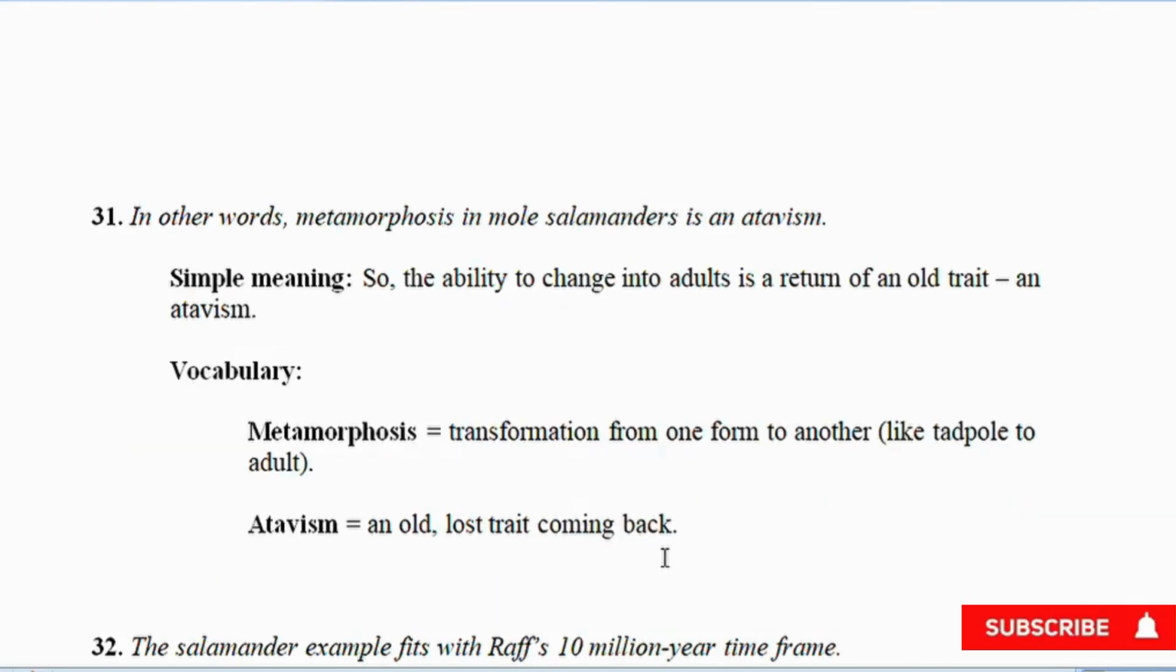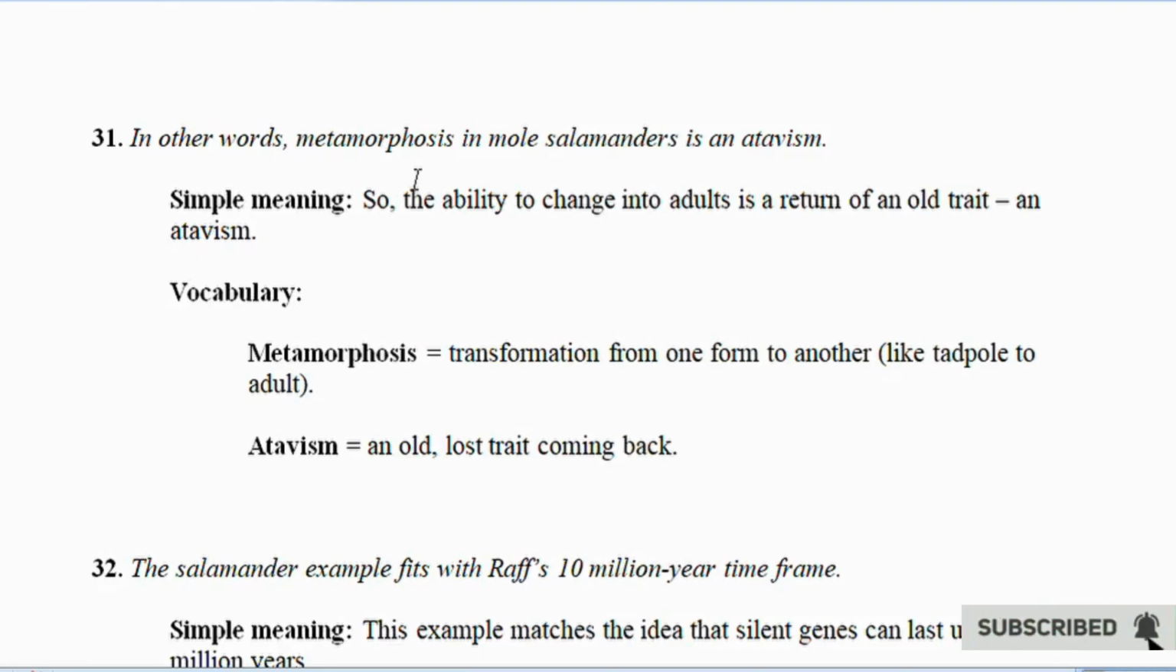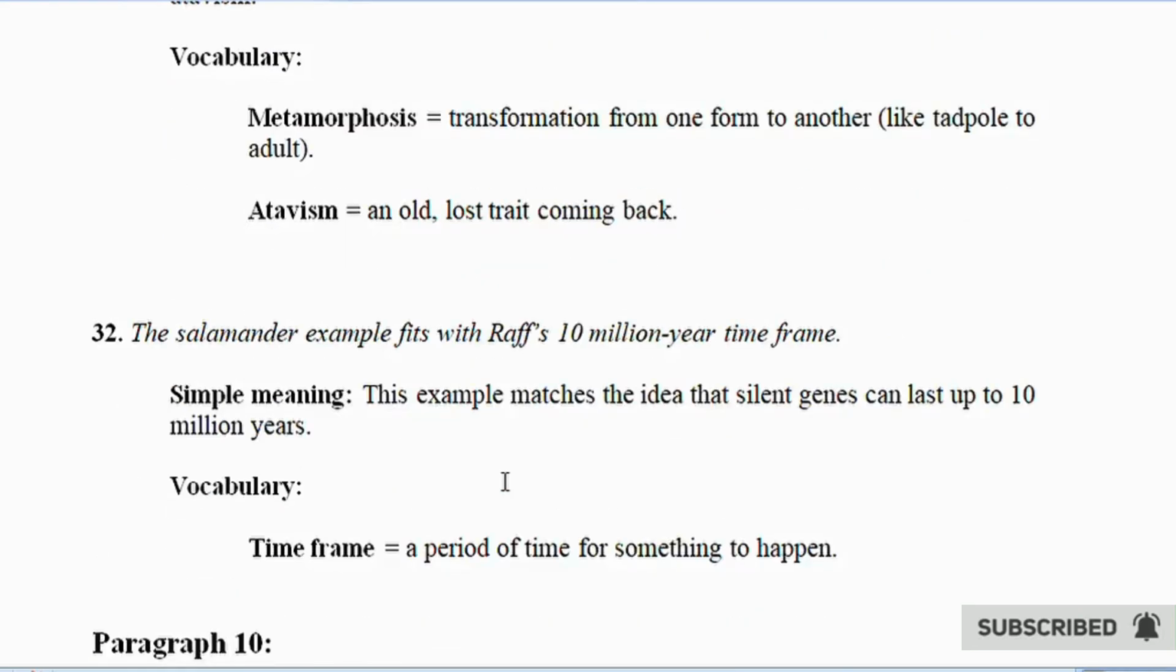31. In other words, metamorphosis in mole salamanders is an atavism. Simple meaning: the ability to change into adults is a return of an old trait, an atavism. Vocabulary. Metamorphosis equals transformation from one form to another, like tadpole to adult. Atavism equals an old, lost trait coming back.